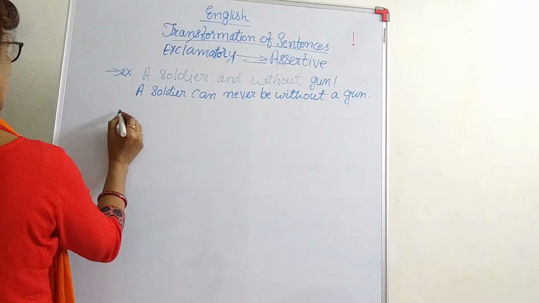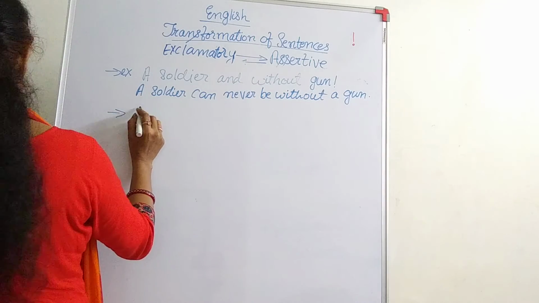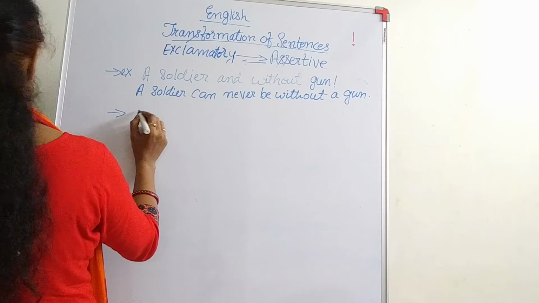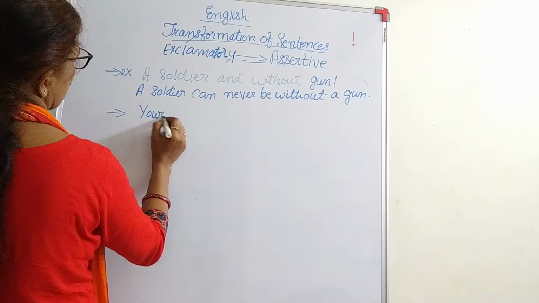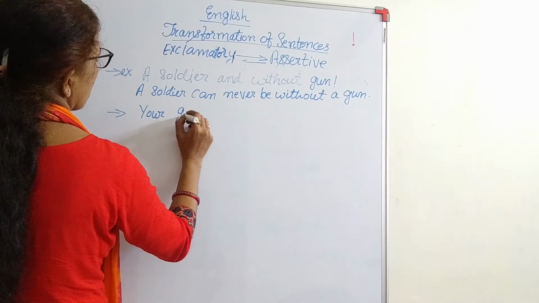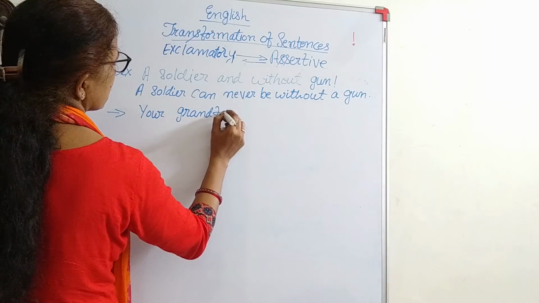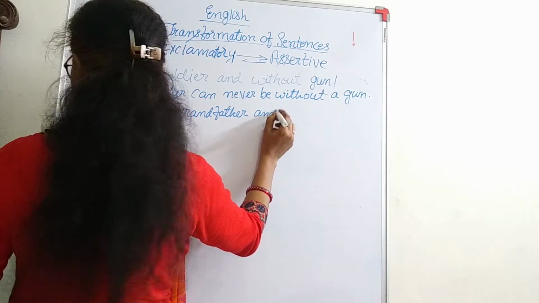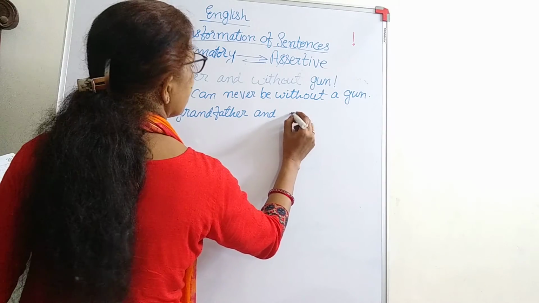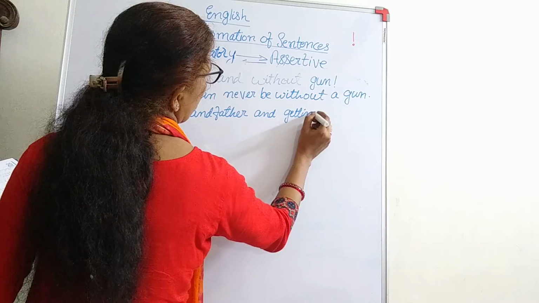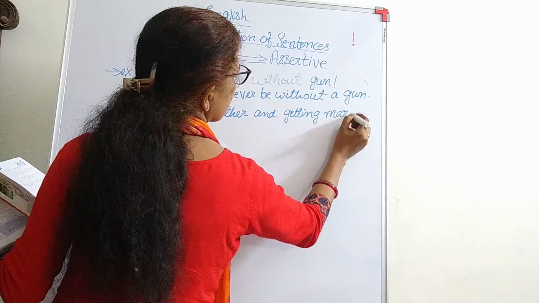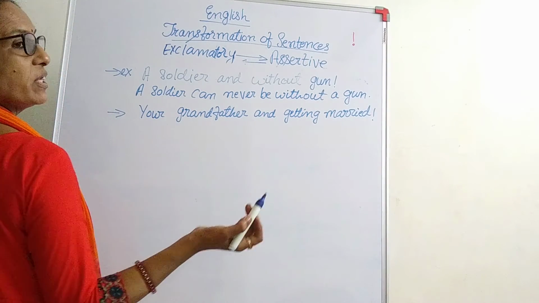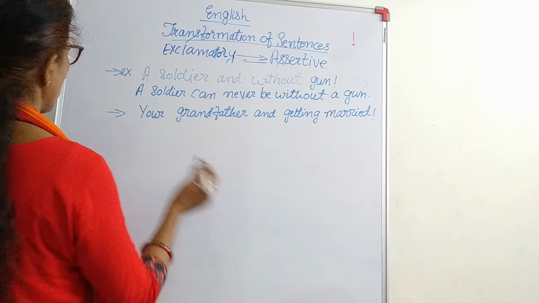Or I will say, your grandfather and getting married. This is an exclamatory sentence. We cannot imagine that a grandfather at this age could get married, right? So what do we say?